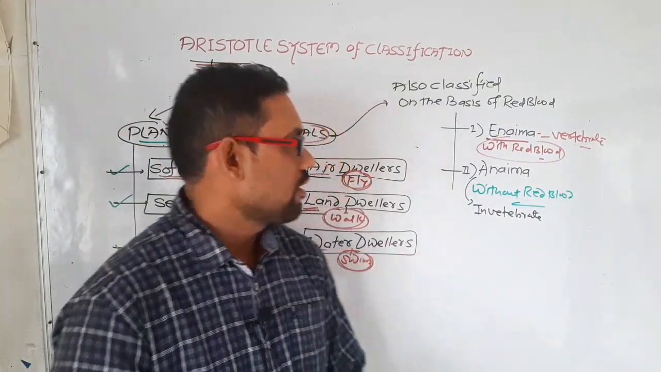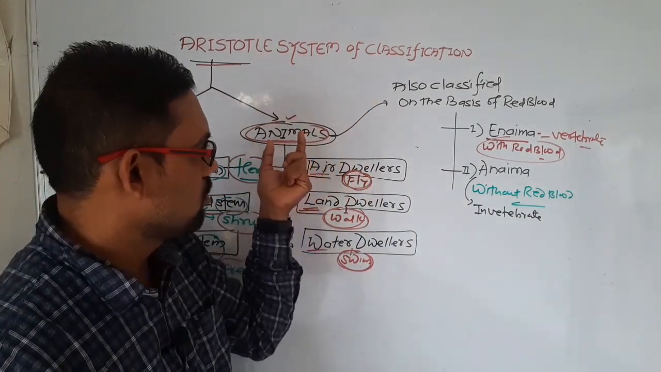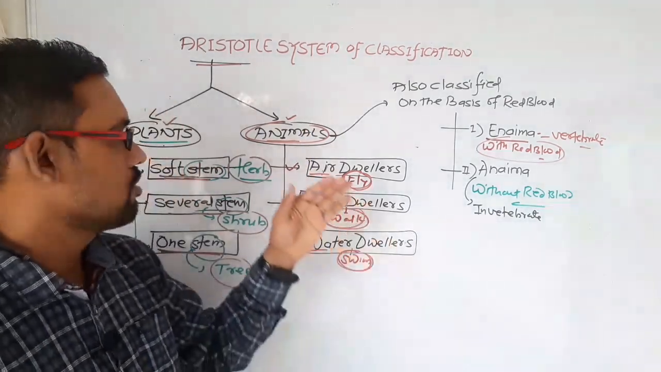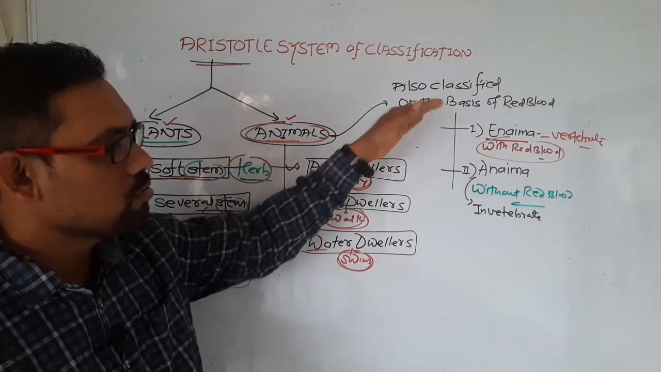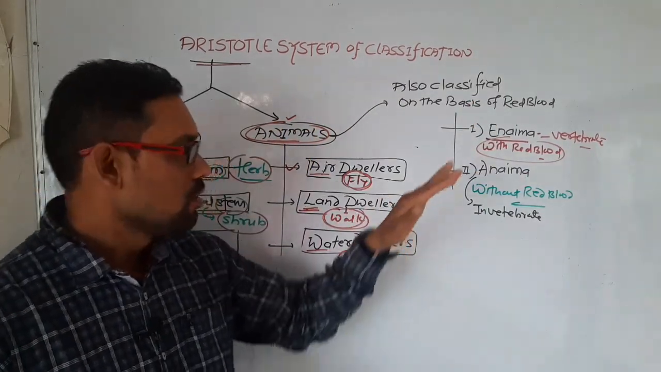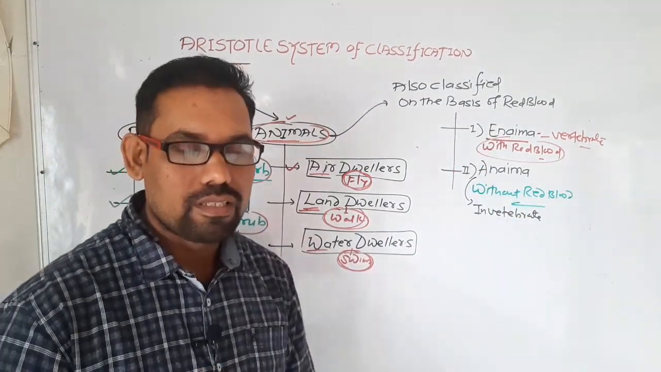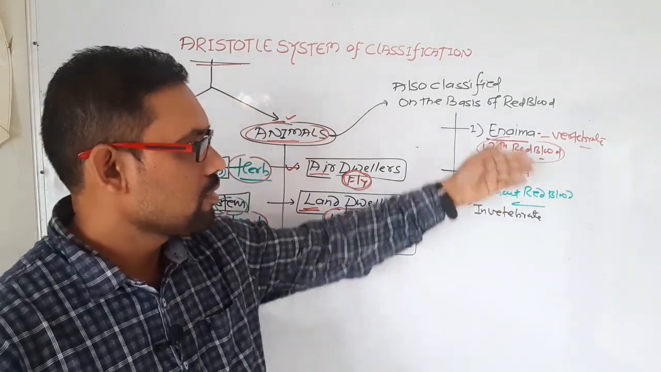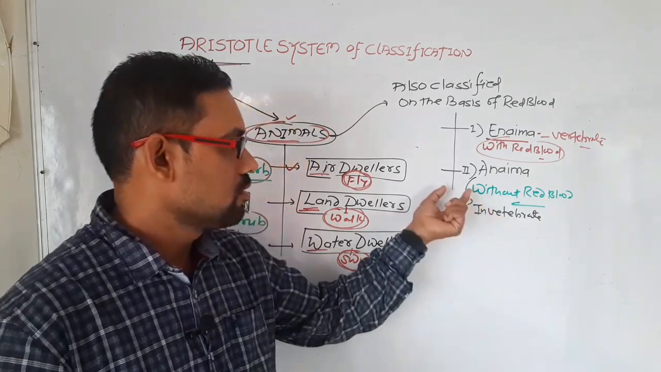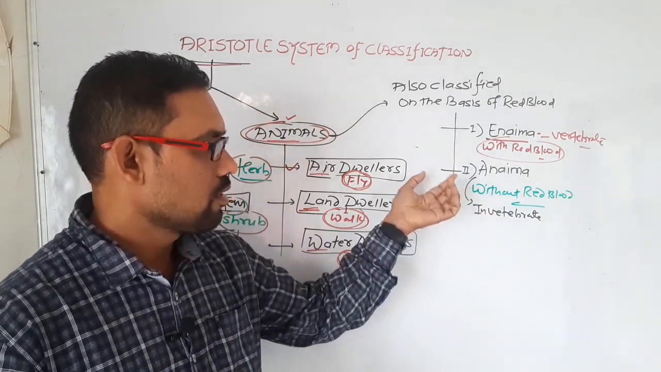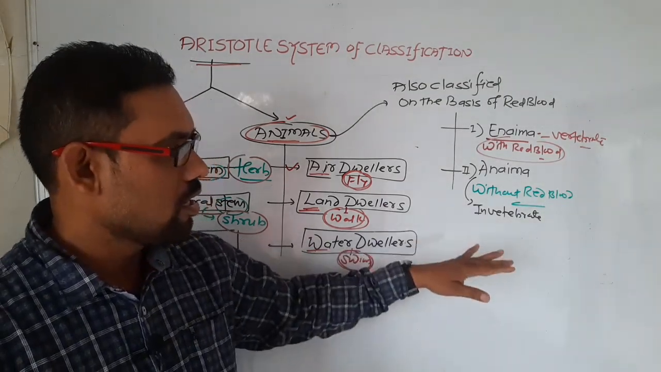I again repeat that in Aristotle's system of classification, they classified plants and animals, but they classified animals on the basis of the presence and absence of red blood, that is into Enaima and Anaima. And a number of examples are given to you. All the vertebrates come under the heading Enaima, and the organisms without red blood come under the heading Anaima. So these are the classifications.